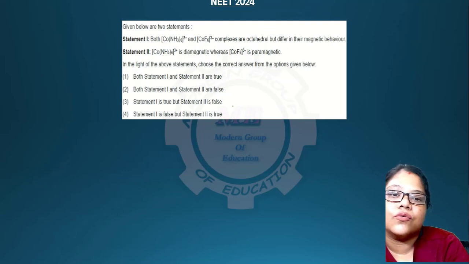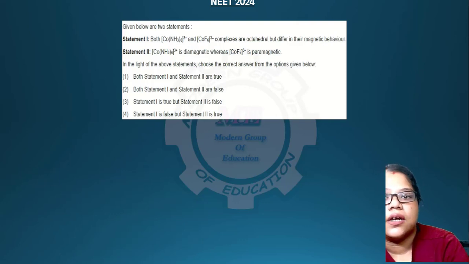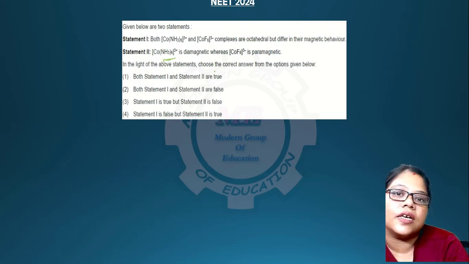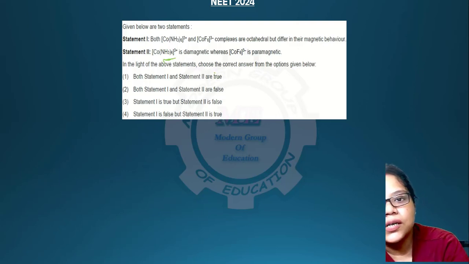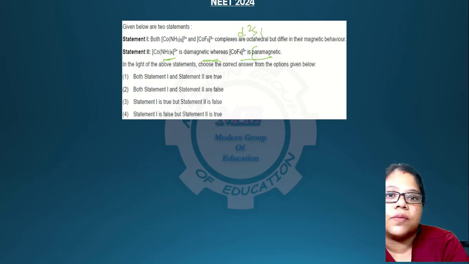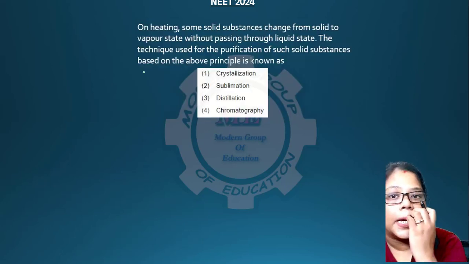Okay, so now here two statements are given that Co(NH3)6 and CoF6 complexes are octahedral, but they differ in magnetic behavior, and one is paramagnetic and one is diamagnetic. NH3 behaves as a strong field ligand, and that's why it pairs up the electrons of the cobalt. Those are unpaired also, it pairs them up, and that's why it is diamagnetic, while CoF6 is paramagnetic, but both of them are octahedral. One is with d2sp3, that is the strong field ligand one, and another is sp3d2, that is a weak field ligand one, which is fluorine. Both of the statements are correct. One is your option.